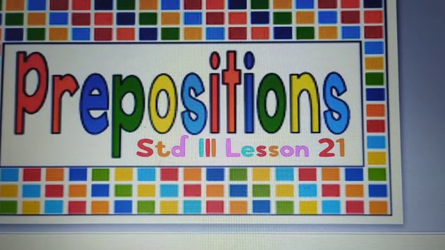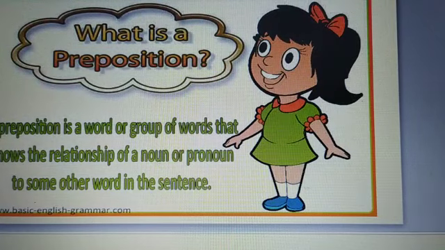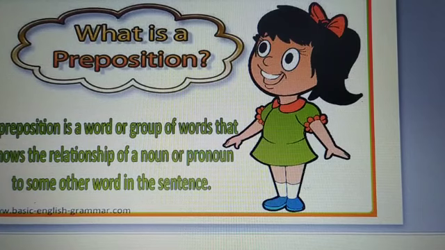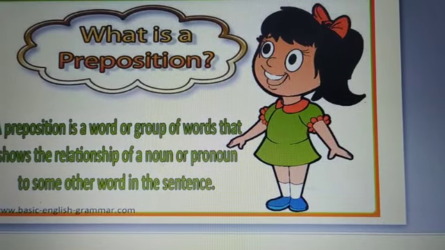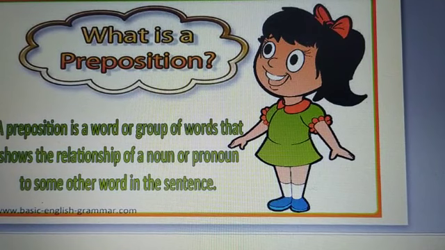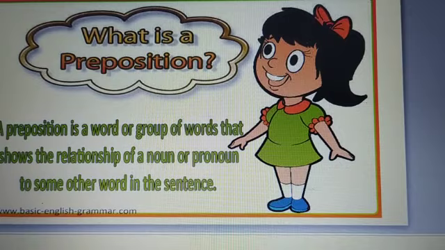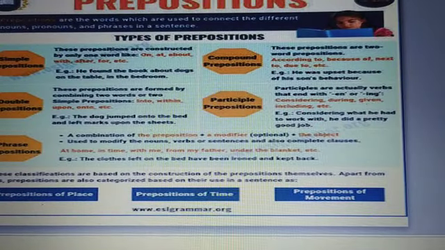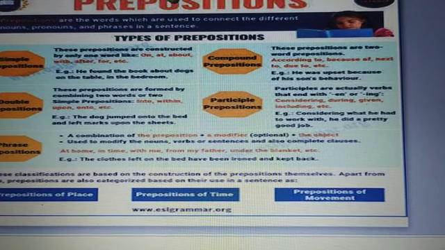Today we are going to see what a preposition is. A preposition is a word or group of words that shows the relation of a noun or pronoun to some other words in the sentence, some other noun or pronoun. So here you see, it connects. Prepositions are the words that connect or show the relationship to the different nouns, pronouns and phrases in the sentence.